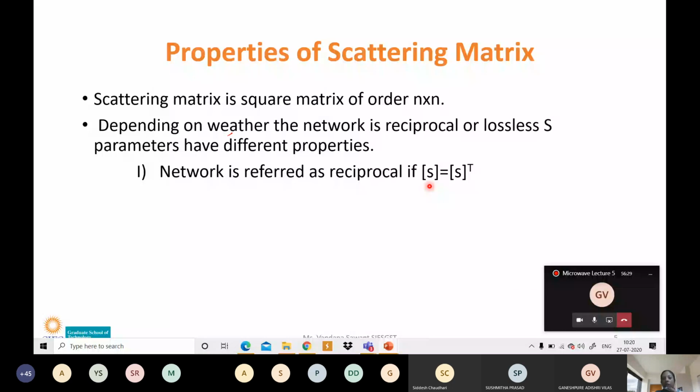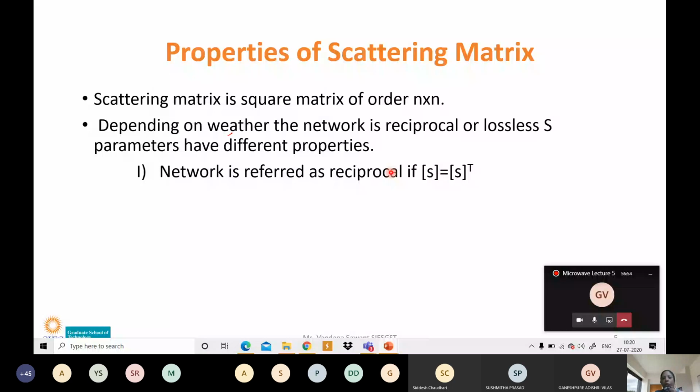That is, if the original S matrix of the network and the transpose of that matrix are the same, then we can say the network is reciprocal. And if the network is reciprocal, we can use any port as an input port, any port as an output port.